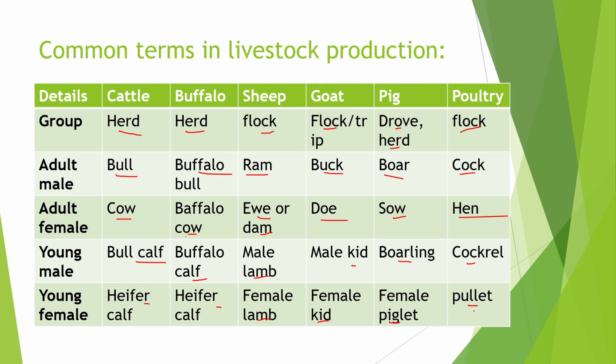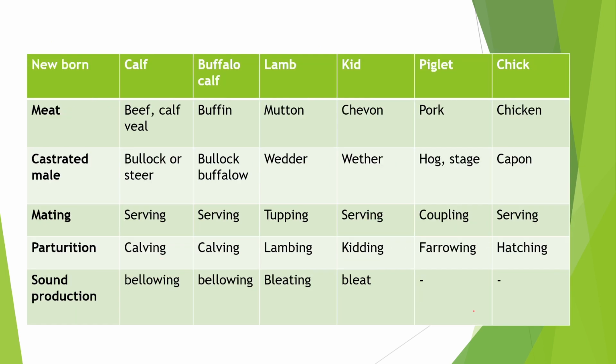The newborn of cattle is calf. For buffalo it is also calf. For sheep it is lamb. For goat it is kid. For pig it is piglet, and for poultry it is chick.